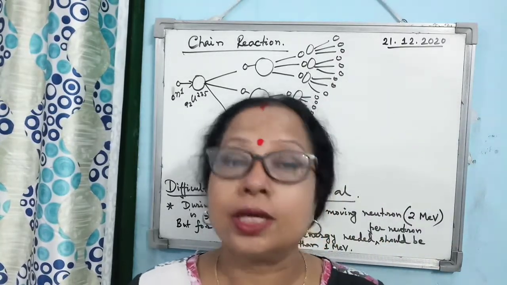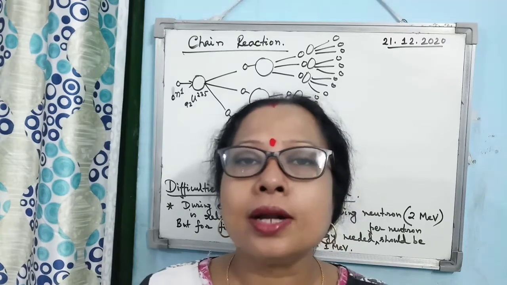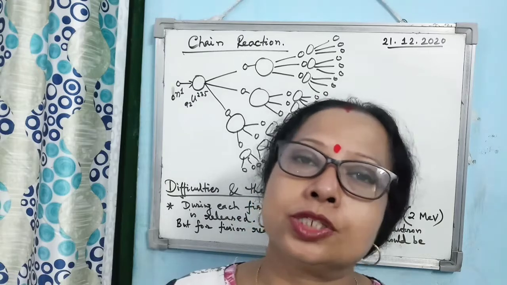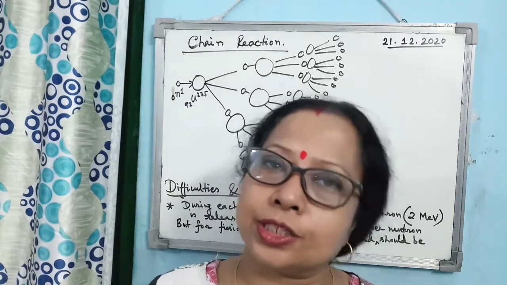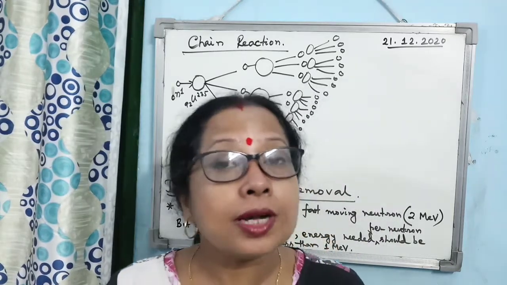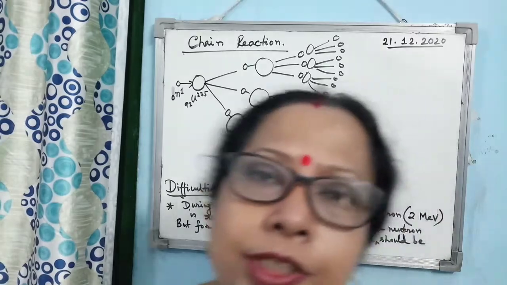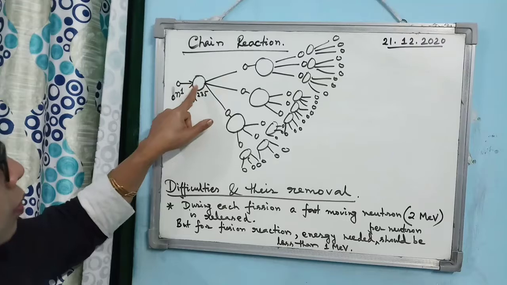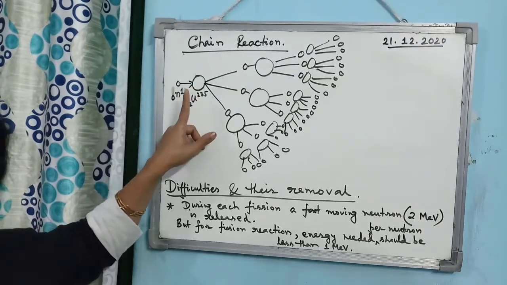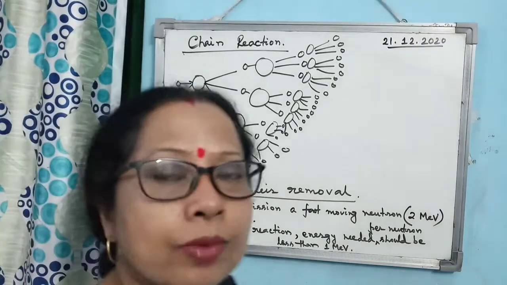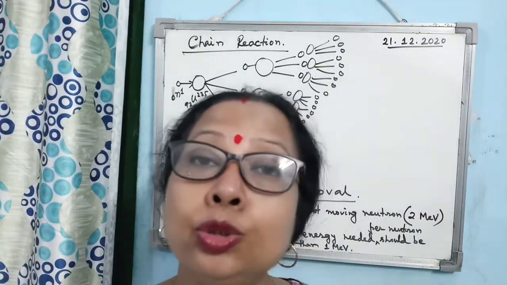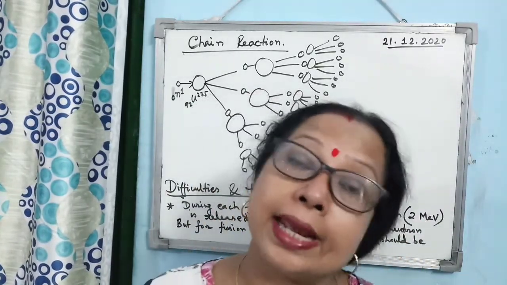Alright, but there are certain difficulties in continuing the chain reaction. What is the first difficulty? When uranium 235 is bombarded by 1 neutron, the neutron produced has 2 mega electron volt energy.